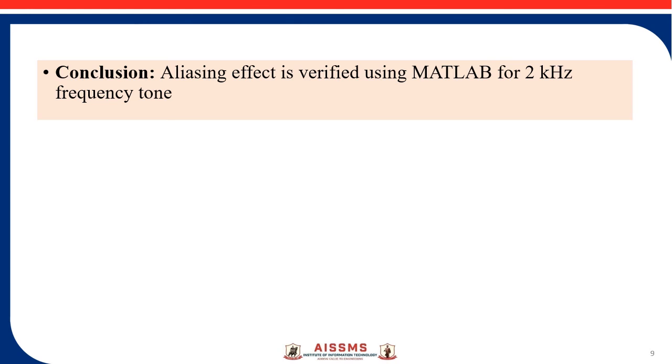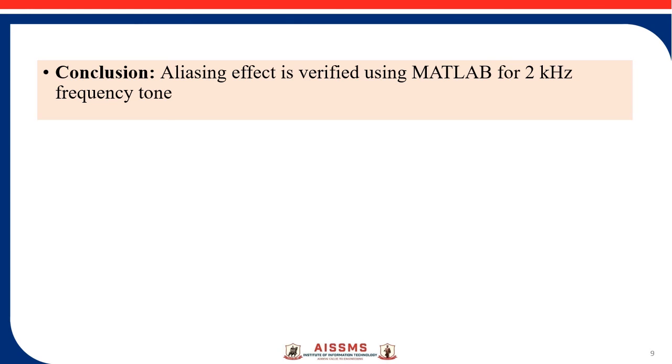We have generated the 2 kilohertz frequency tone using 8 kilohertz sampling frequency first of all, and then as the input frequency is 2 kilohertz, in case 1 we have considered the sampling frequency 6 kilohertz. So there was no aliasing, and we have verified hearing the sound and also observing the frequency domain plot that the 2 kilohertz signal is recovered.